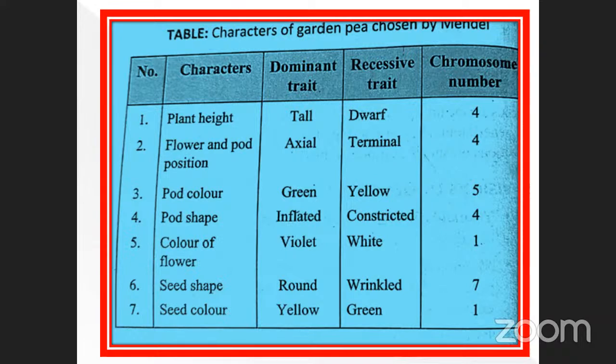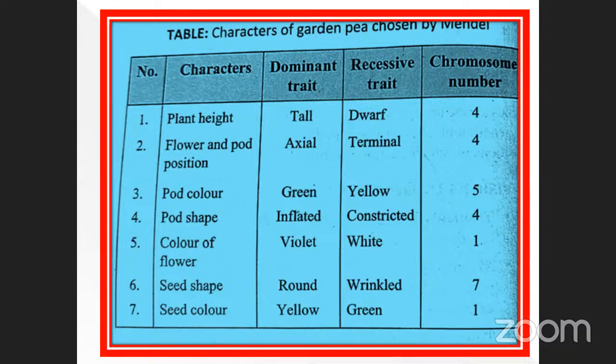Okay. Here, how many 4s are there? 3 fours are there. What are they? Plant height, flower and pod position, and pod shape. Okay. So pod color is 5, the color of the flower is 1, and seed color is also 1. For seed shape only, how many chromosomes are present? 7 chromosomes are present in it. Okay, my dear students. So that's all about today's class. We'll see the remaining in the next classes.